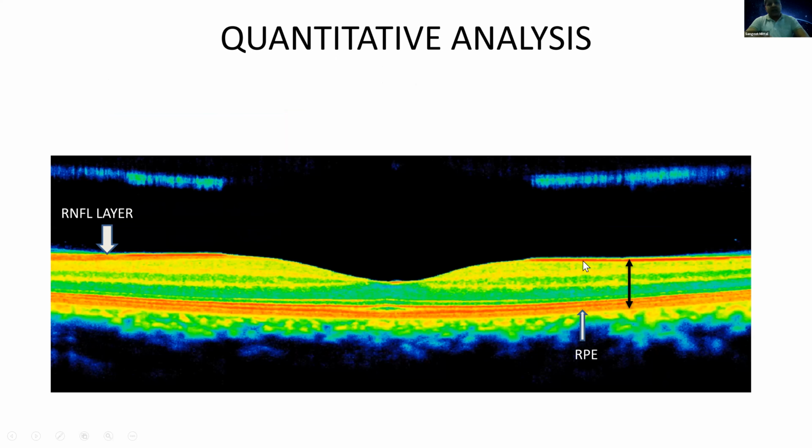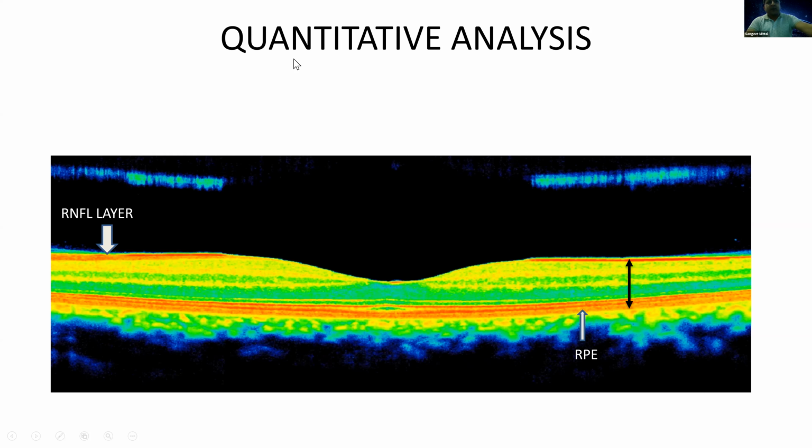Also, because the ellipsoid zone and the RPE are quite easily demarcated, they will give very accurate quantitative data on the thickness of this layer and the thickness of the whole of the retina. Nowadays scans have also come which can automatically detect the thickness of the choroid also. I'm not going into that detail yet.